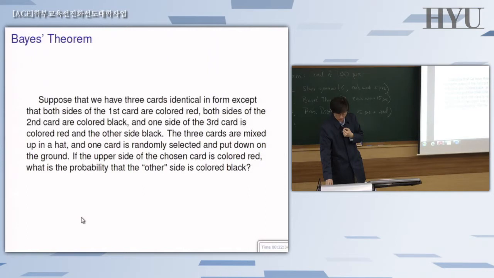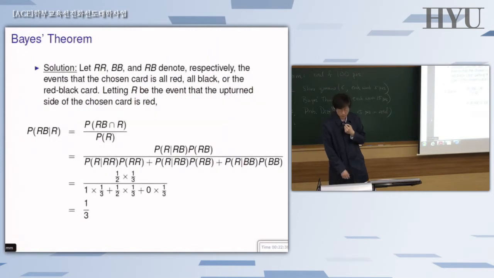So you can approach this way. First, name these 3 events: double R, double B, and RB respectively represent the events that the chosen card is all red, so this is the case when the chosen card is all red on both sides; second event, the chosen one is all black; and third event, the chosen one is red and black.